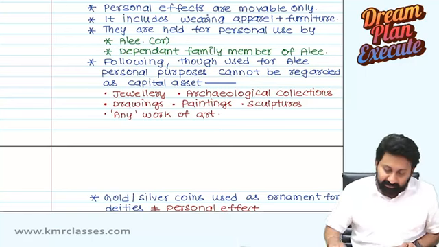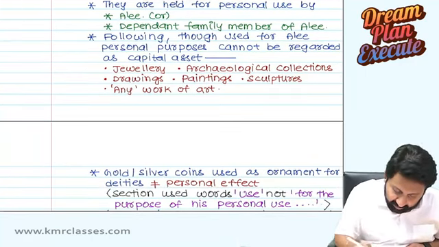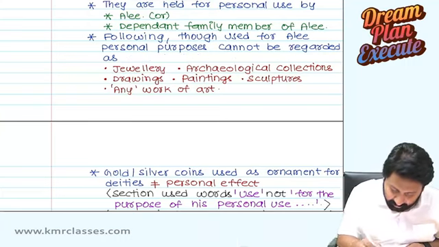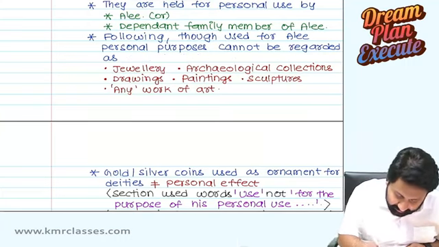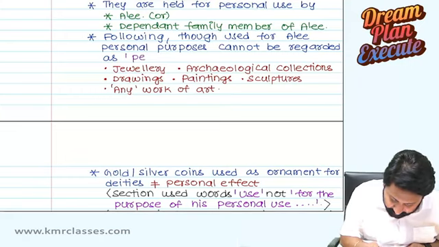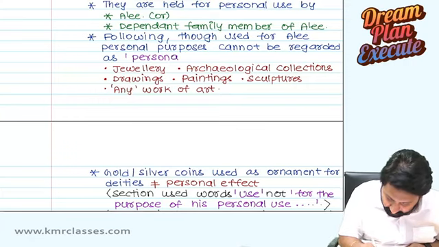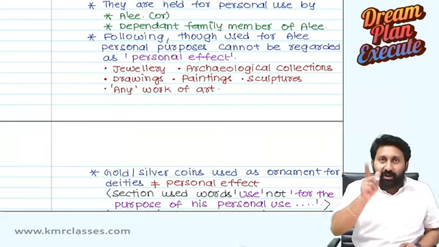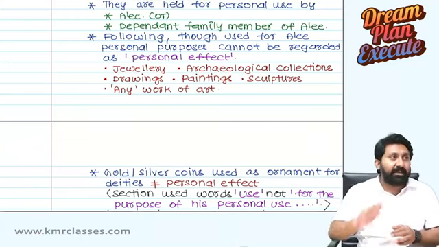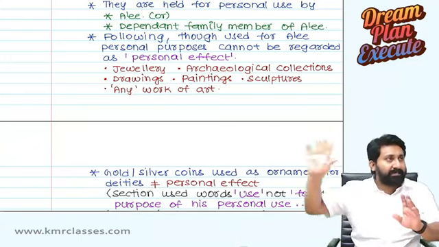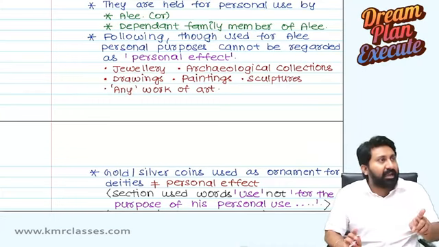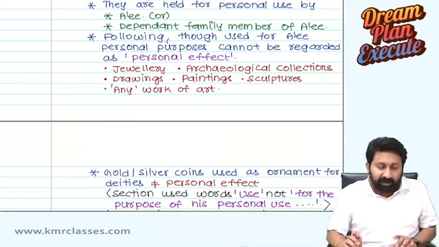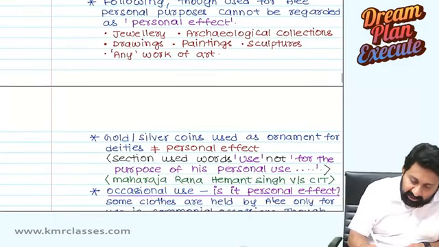Okay, cannot be regarded as, better to avoid confusion, cannot be regarded as personal effect. Then more clarity will come. Actually, I wrote capital asset. Which capital asset? Personal effect nature. But confusion may come when you read later about personal effect. So following, though used for assessee's personal purposes, cannot be regarded as personal effect. What are those? Jewelry, archaeological collections, all these.